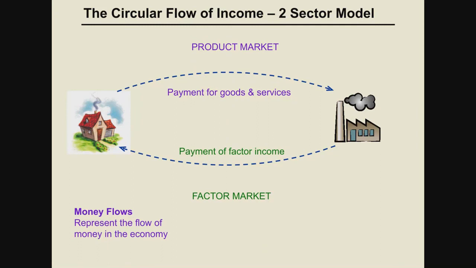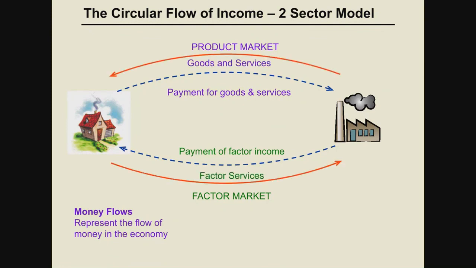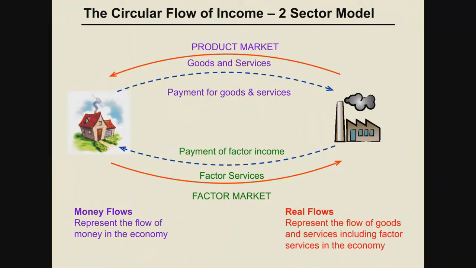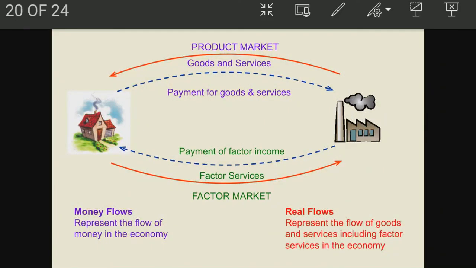And here in our two sector model, we have firm and household. And the second way we have seen is that on one side goods and services are given and on the other side factor services are given. So this kind of flow is known as real flow. That means real flow represents the flow of goods and services, including factor services, in the economy. So are you seeing these red arrows?